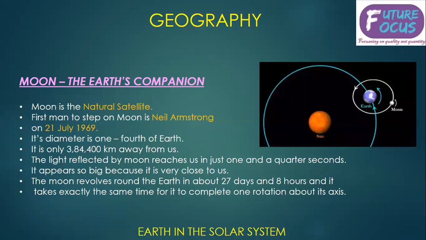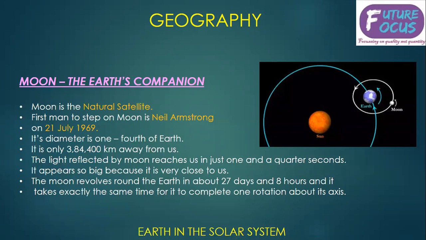Now let's take the moon, Earth's companion. Earth's satellite is the moon, and it is a natural satellite. A natural satellite is one which is available in our nature. The first man to step on the moon is Neil Armstrong. And Neil Armstrong went on the moon on 21 July 1969.